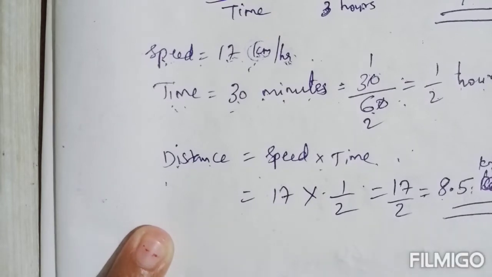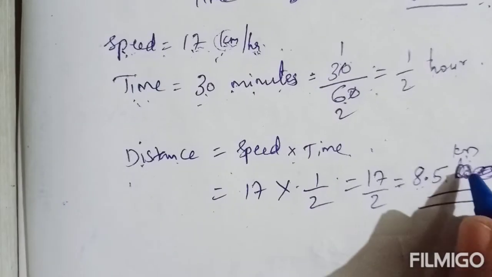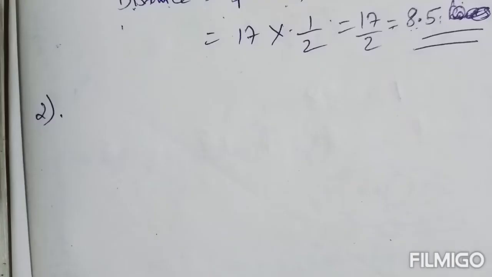So in 30 minutes that train will cover 8.5 kilometer. Okay. Now second question. A motorist traveled the distance between two towns which is 65 kilometer in 2 hours and 10 minutes. Find his speed in meter per minute. So here what is given in the question? A motorist traveled the distance between two towns which is 65 kilometer in 2 hours.